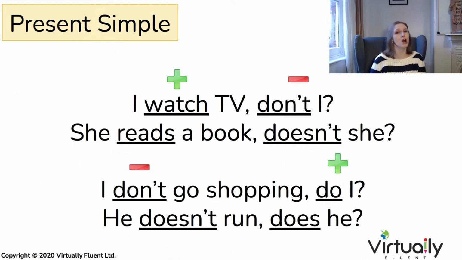So let's look at loads of positive and negative examples from all of these tenses so you're 100% certain with all of them. The first one is the present simple tense, and this has two possible verbs, either be or do. The most common verb is to do. Any verb that's at the beginning part of the sentence, watch, like, love, hate, any of these verbs will require do in the question tag.